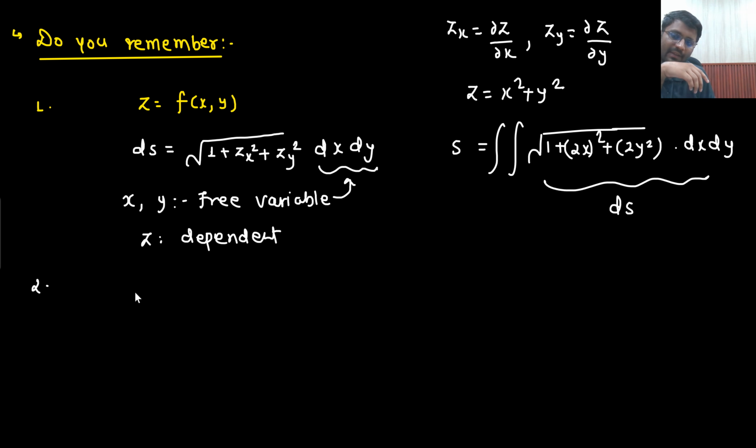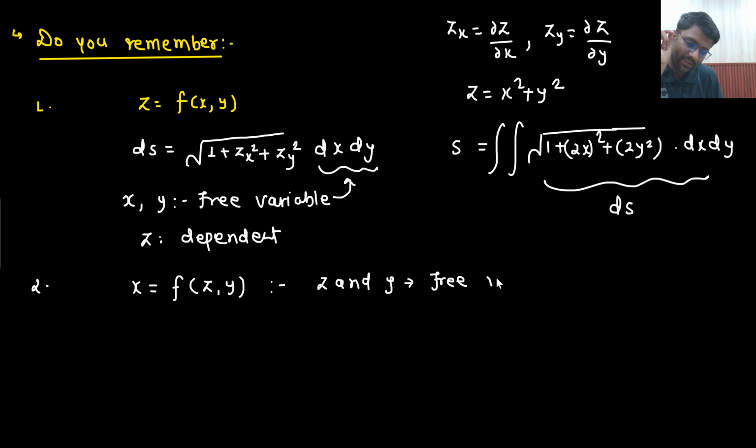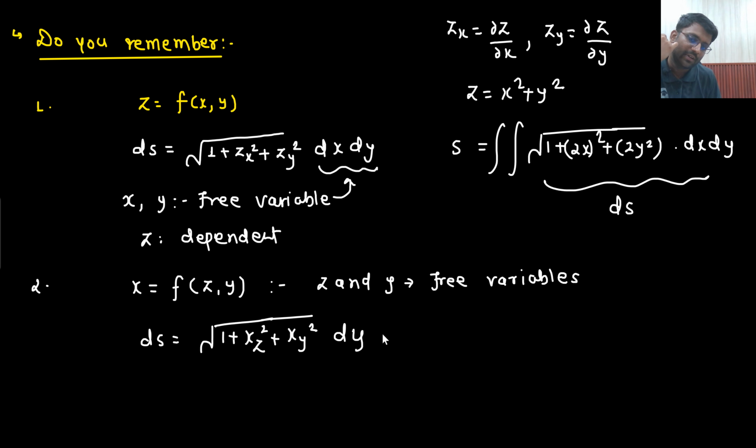Let's just say this time my x is a function of z and y. So this time who are the free variables? Z and y are free variables. So what will be my ds? My ds would be 1 plus x partially differentiated with respect to z and x partially differentiated with respect to y, and here you will write down dy dz because they are the free variables. Whatever the free variables are, they will be written here.